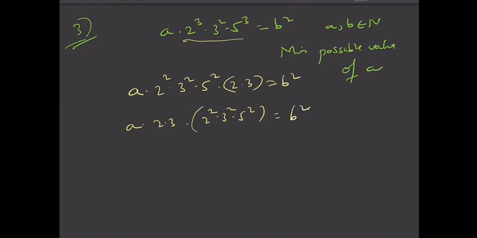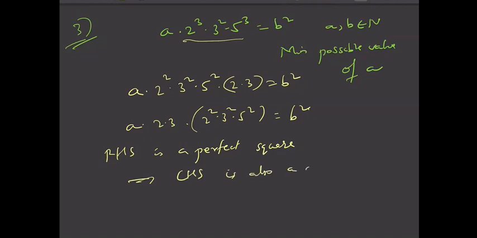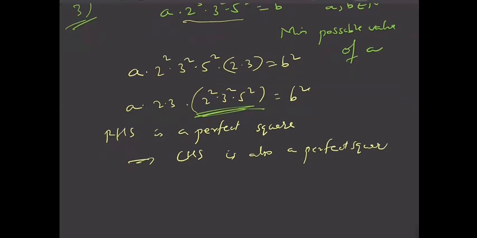So you see that b is a natural number, so the right hand side is a perfect square. This means that the LHS is also a perfect square. And you can clearly see that this portion is already a perfect square.